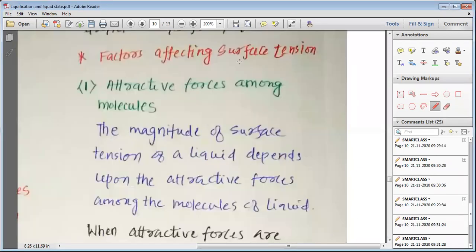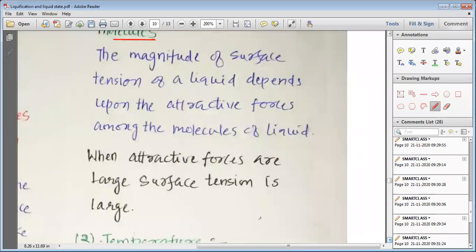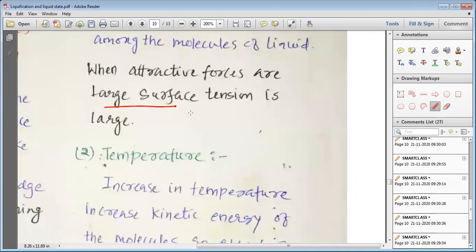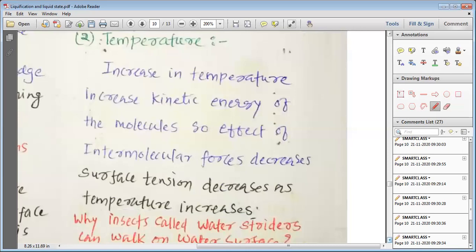Again, factors affecting the surface tension. First factor is attractive forces among the molecules. So my dear students, the magnitude of surface tension of a liquid depends upon the attractive forces of molecules of liquid. When attractive forces are large, surface tension is large. So surface tension is directly proportional to the attractive forces of molecules. If attractive forces are large, surface tension is large.